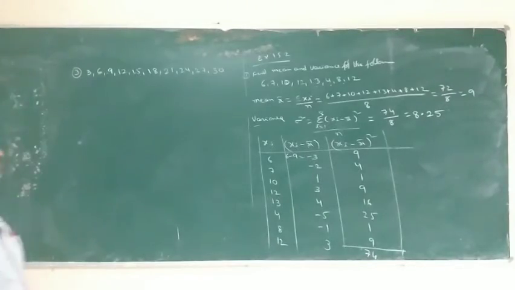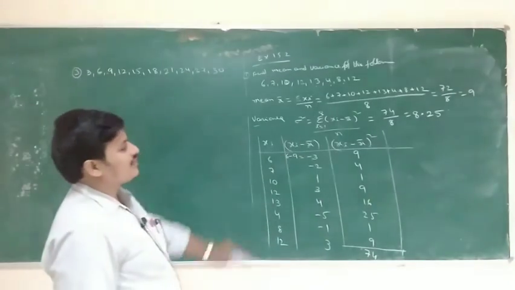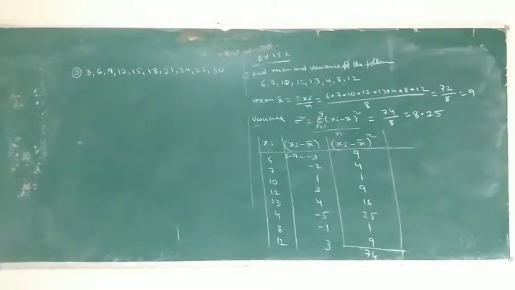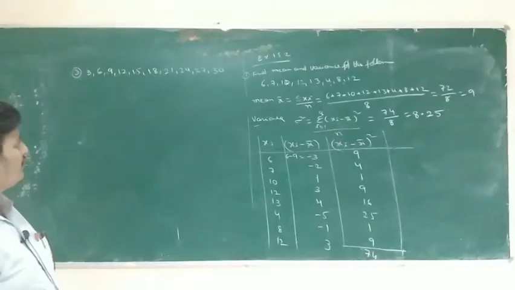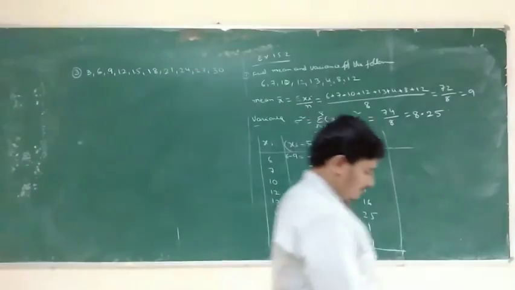Next, same procedure. X bar is equal to sigma xi by n. Variance, same procedure. Okay, this is homework.